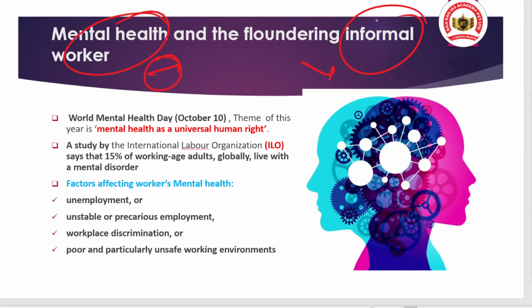And if there is a mental disturbance, that means mental health is going to deteriorate. And if there is a deterioration in mental health, that means they can take risky decisions in life, like suicide, or they can face the challenges of depression. So you can see how income insecurity and employment vulnerability contribute to the mental health disaster.